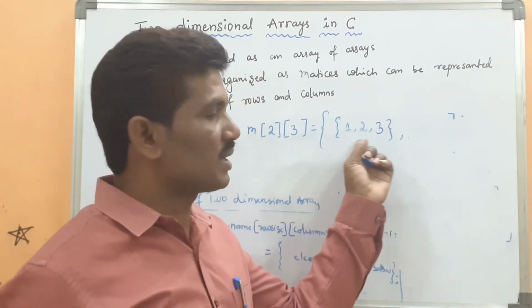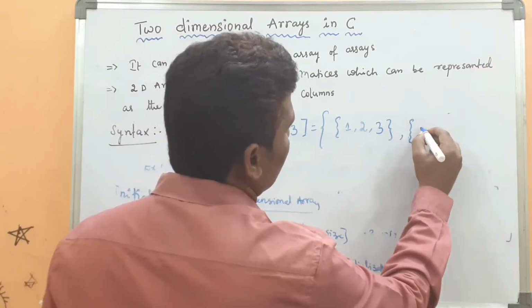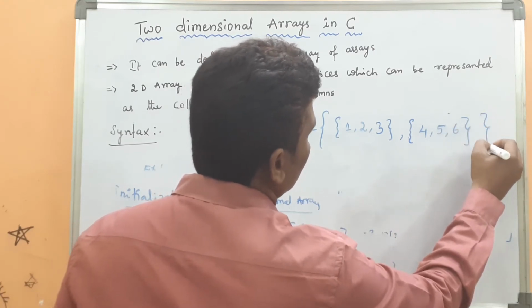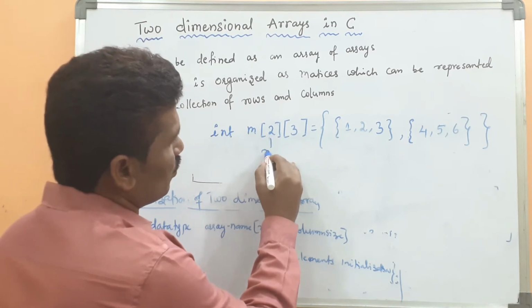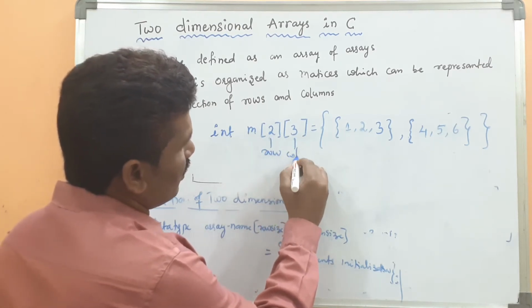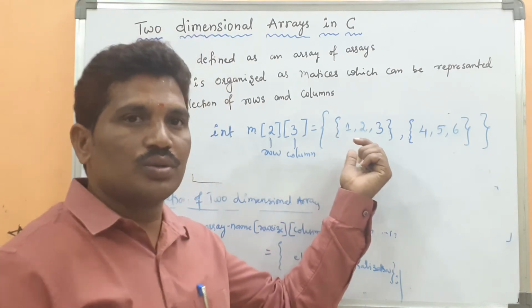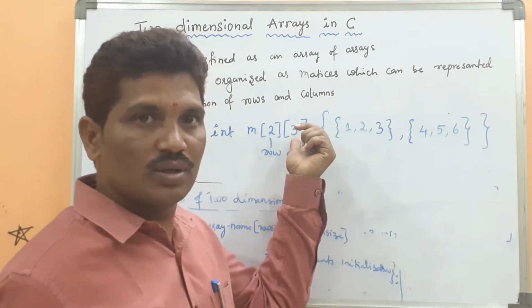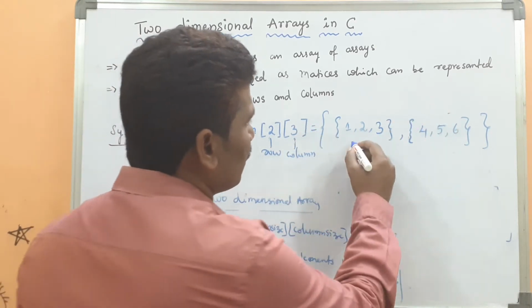This is represented as 1 row. Then suppose 4, 5, 6, because how many rows? 2 rows. This is called the row size, and this is called the column size. How many rows can you initialize? You have to take 2 rows, and each row has 3 columns. This is one of the rows.